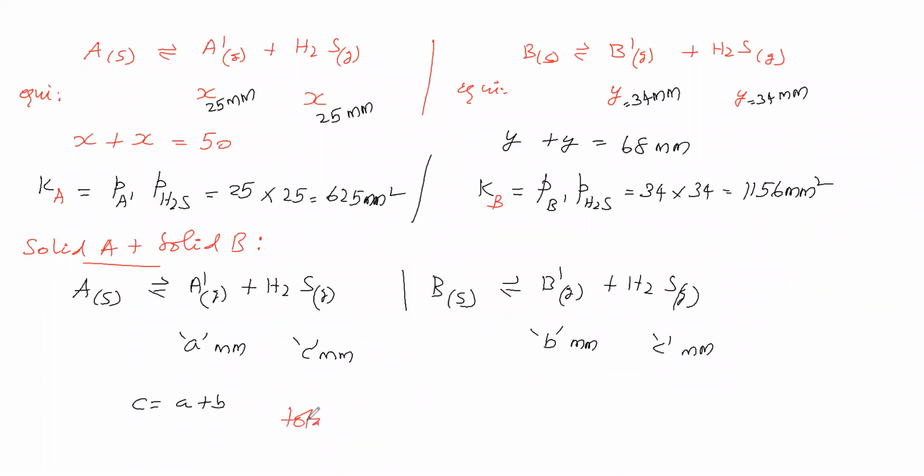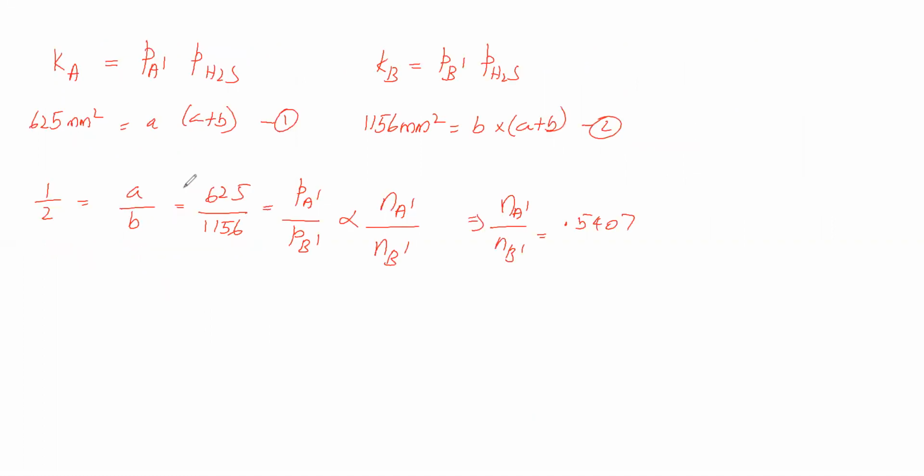So total pressure is equal to the partial pressure of A dash plus the partial pressure of B dash plus the partial pressure of H2S. Partial pressure of A dash is A, partial pressure of B dash is B, and partial pressure of H2S is A plus B. That is equal to 2A plus 2B, the total pressure. Now we have to prove that the total pressure is 84.4. That means we have to find A and B, then only we can go for it. So how to find A and B, that we'll see.